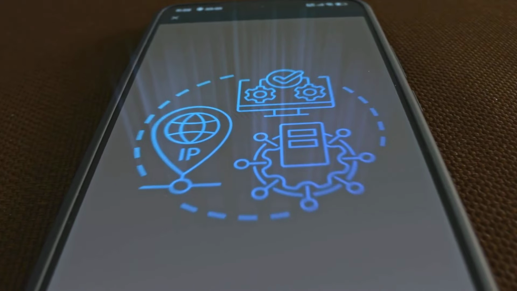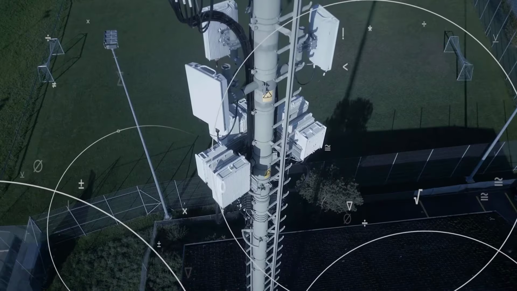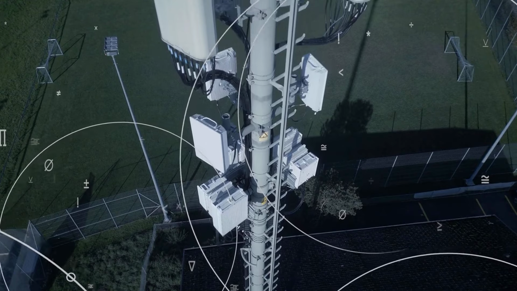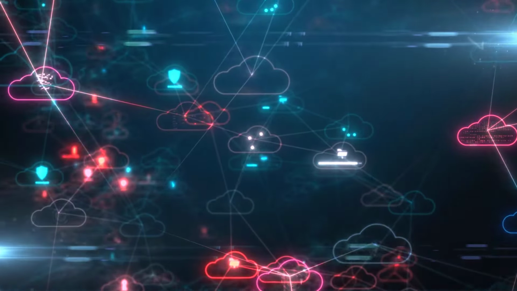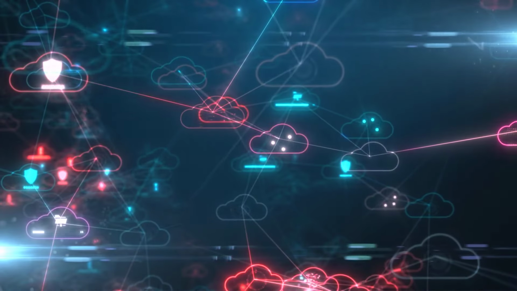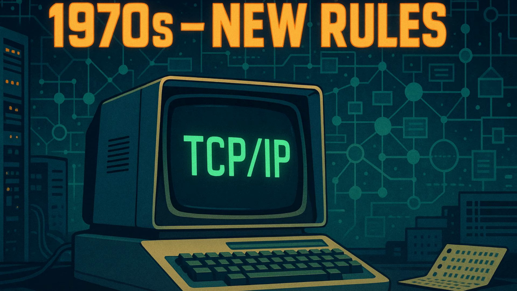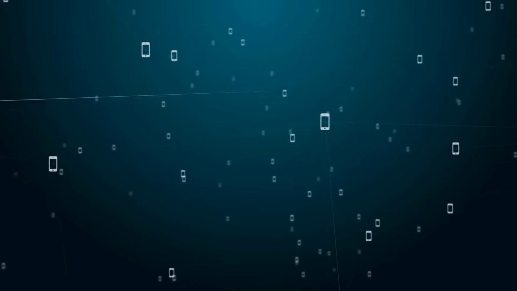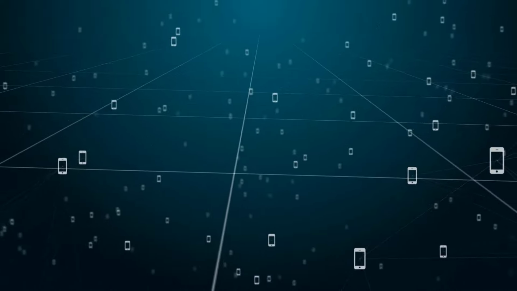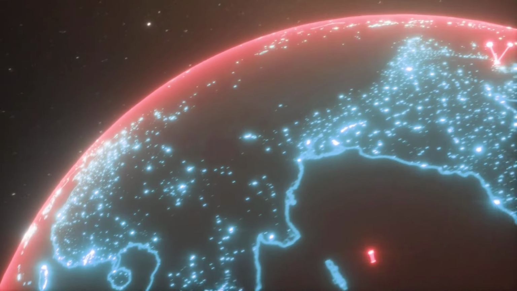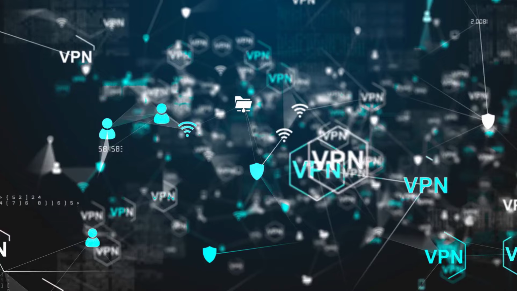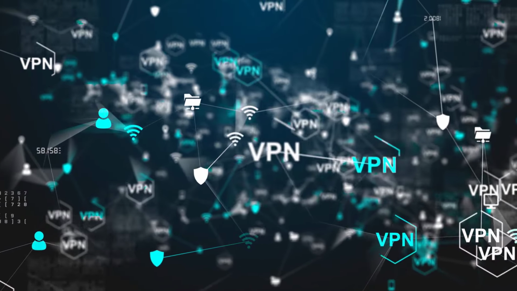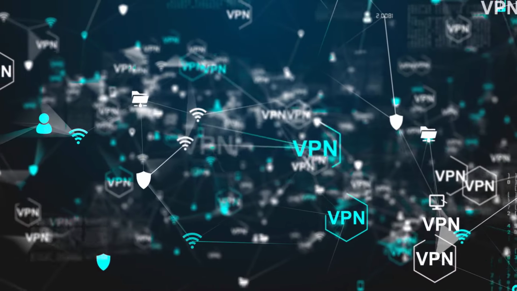TCP/IP protocols and network integration. ARPANET wasn't the only network out there. Many existed, but they couldn't talk to each other. That changed in the 1970s when scientists Vint Cerf and Bob Kahn developed a set of rules called TCP/IP. These protocols allowed different computer systems to connect and exchange data. On January 1, 1983, ARPANET officially switched to TCP/IP, a date often considered the birth of the modern internet.